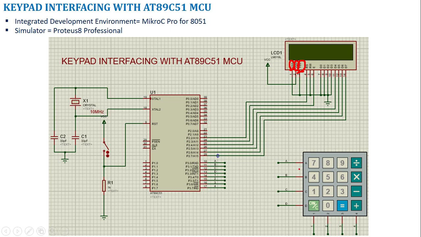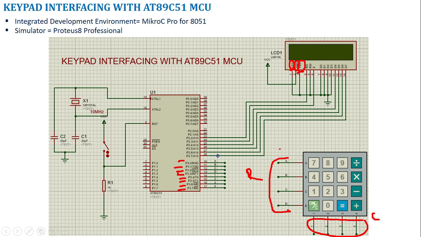Now let us talk about the circuit interfacing between your keypad and the microcontroller. As I said, we have 4 rows here, A, B, C, D, and 4 columns, 1, 2, 3, 4 are your columns. So row A is connected to 3.0, B is connected to 3.1, C is connected to 3.2, D is connected to 3.3. Then column 1 is connected to 3.4, column 2 is connected to 3.5, column 3 is connected to 3.6, column 4 is connected to 3.7.